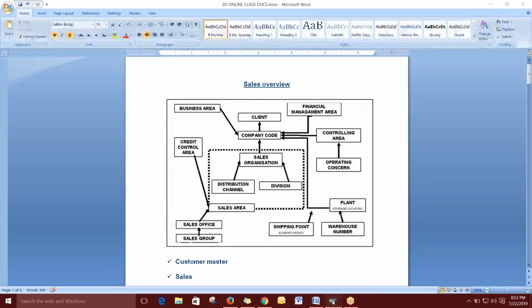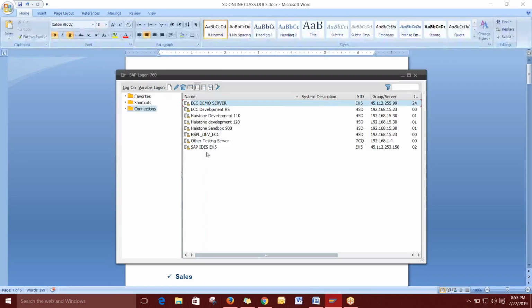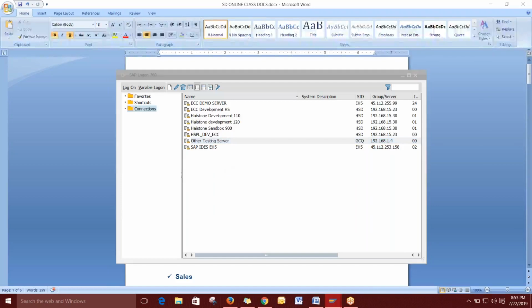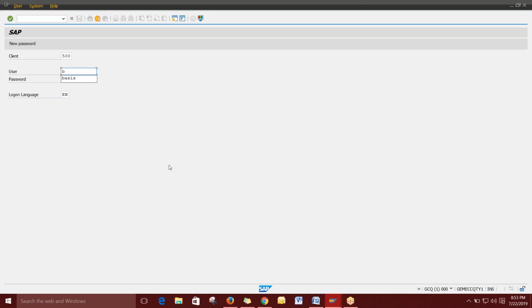Okay, so I'm just logging in. I changed my system because that particular system did not have any configurations, especially in finance, so I just changed the system.